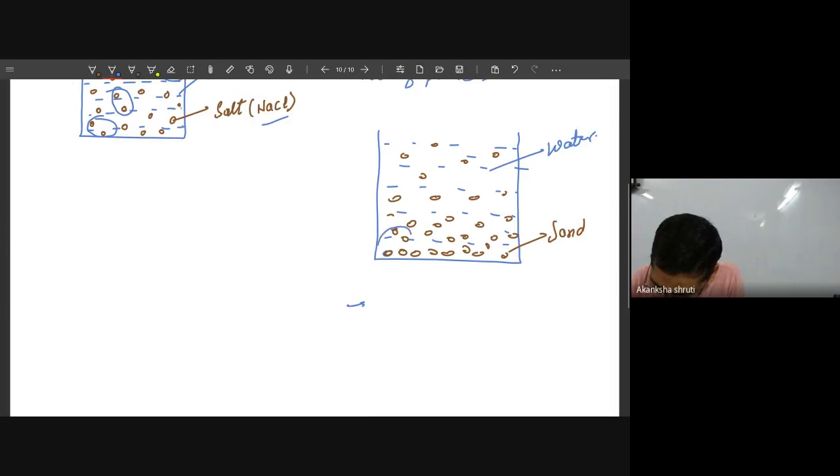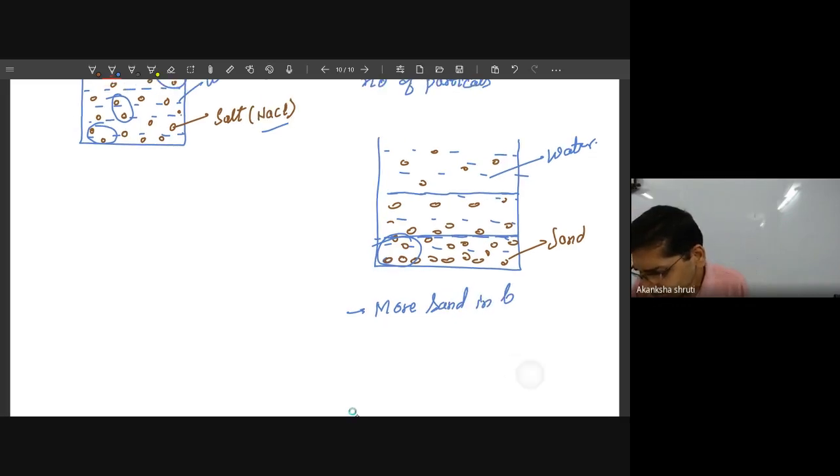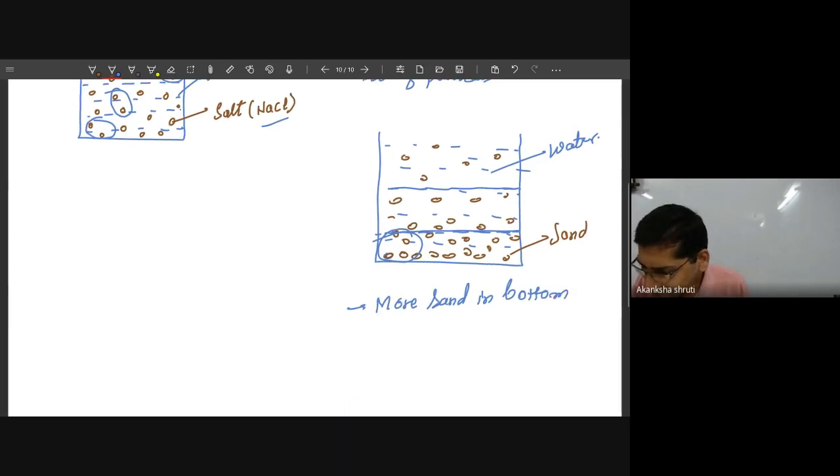If you take this much area or this much volume, say only this much layer at the bottom, and another layer this much, then you observe that in the bottom region or bottom layer there is more sand, and lesser at the top.